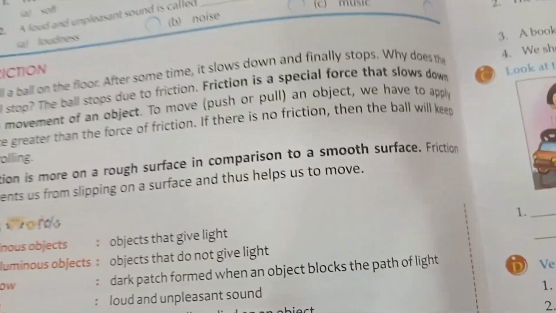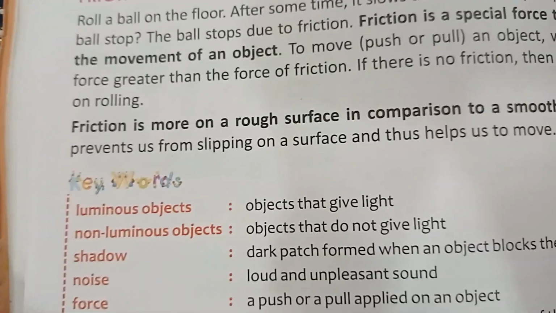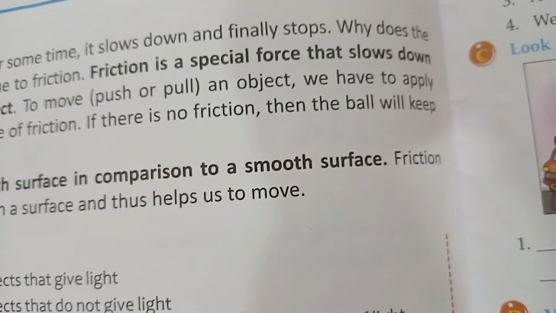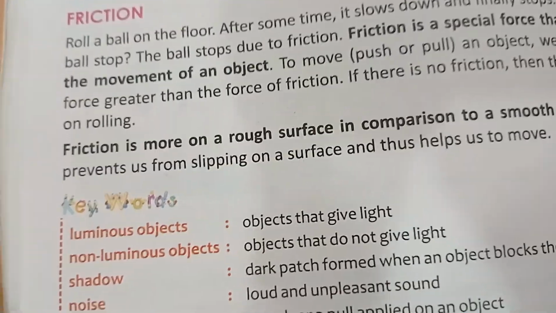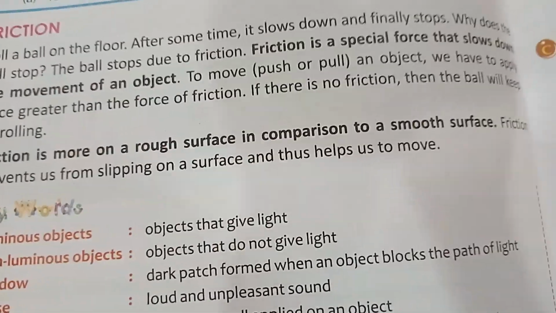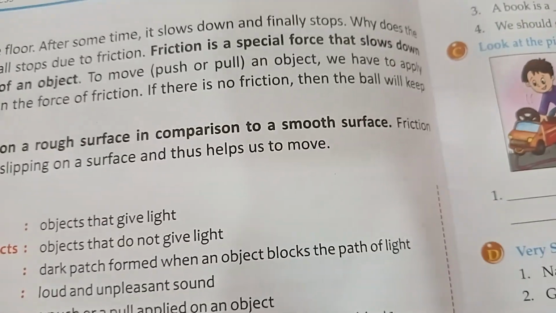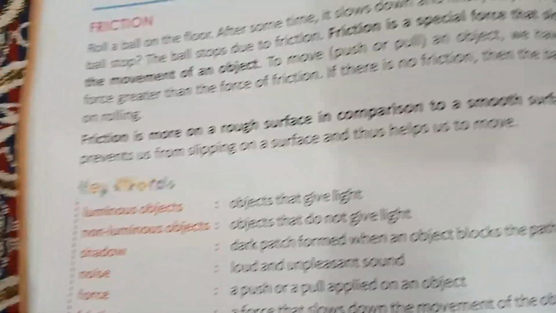Friction is a special force that slows down the movement of an object. To move, push or pull an object, we have to apply force greater than the force of friction. If there is no friction, then the ball will keep on rolling.